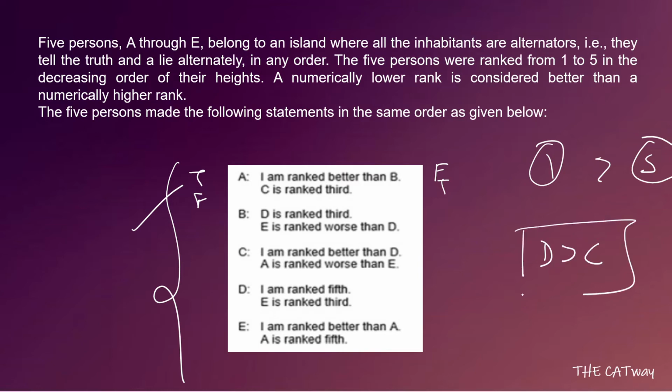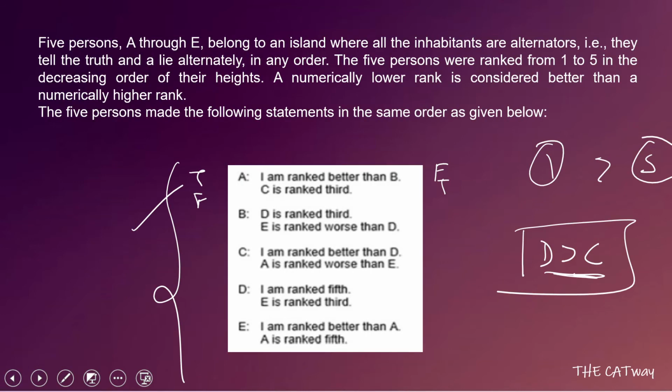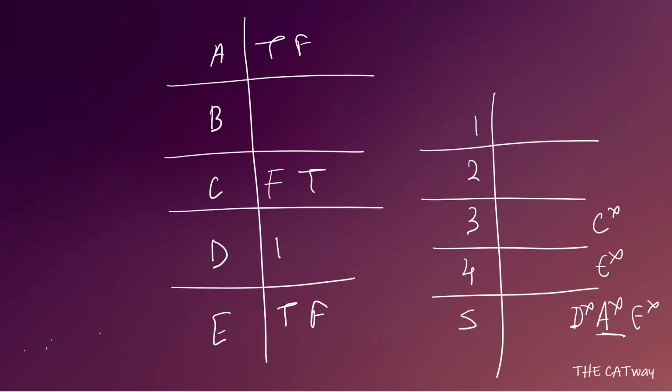Okay. Let's move ahead. Now D says, "I am ranked fifth." We know that D is better than at least one person, even if it's C. So D cannot come over here. But D is saying that I am ranked fifth, so that means the statement is a false statement, and the second statement is going to be a true statement.